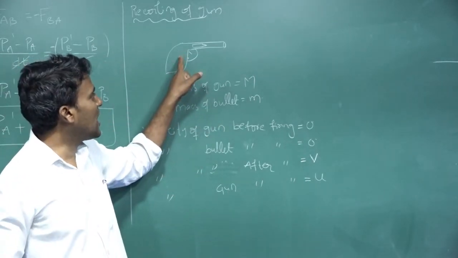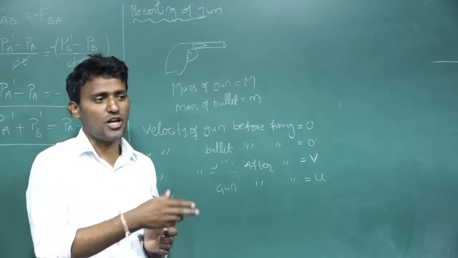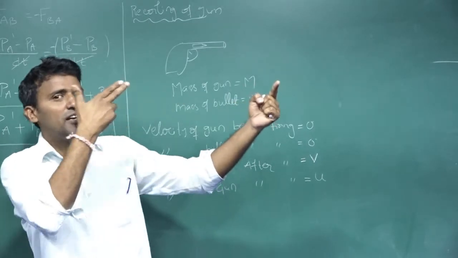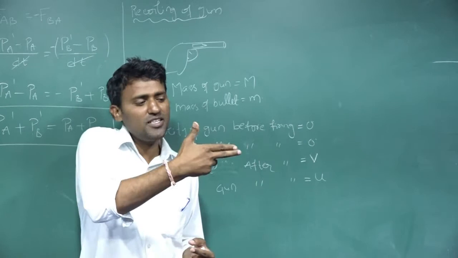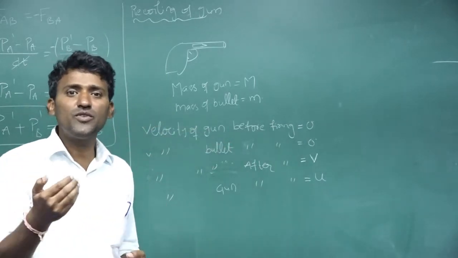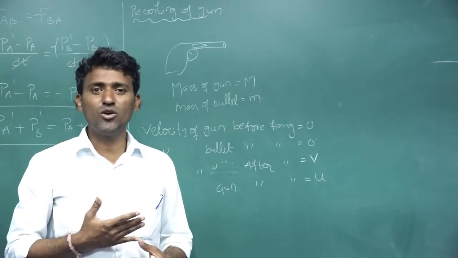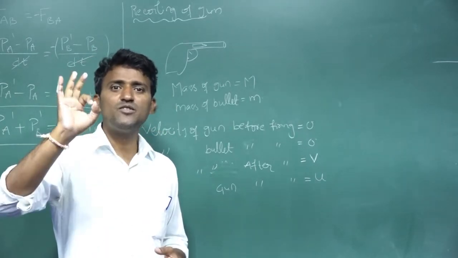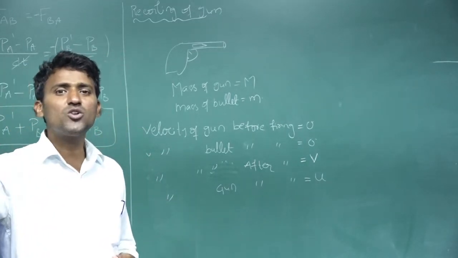What about the gun and bullet? Both are at rest. After firing, the bullet moves in the forward direction and the gun comes in the backward direction. When the gun moves backward, we call that the recoiling of the gun. So before firing, the velocity of the bullet and the gun are both at rest, equal to 0.